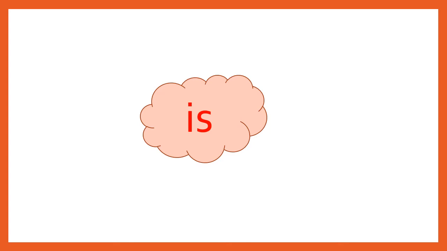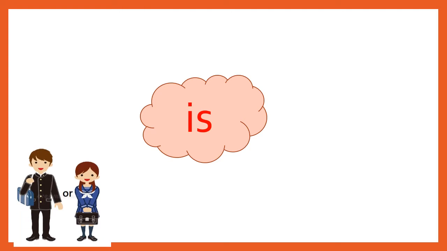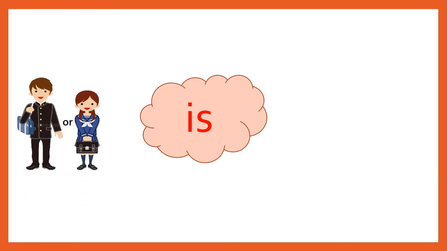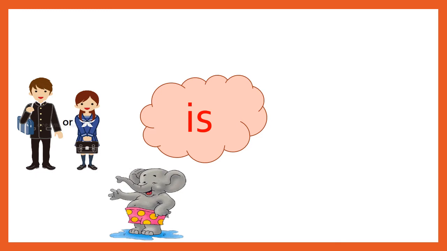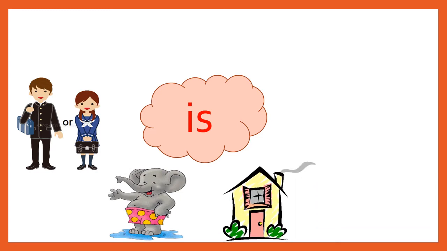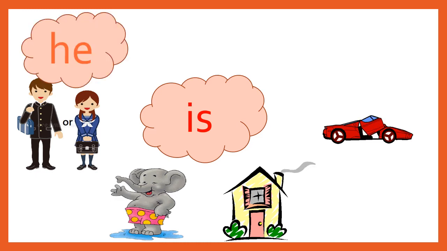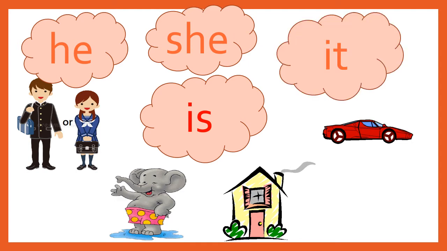Is is used with nouns that refer to one person, male or female, one animal, one thing or one place. That is all the singular nouns, and with he, she, it.